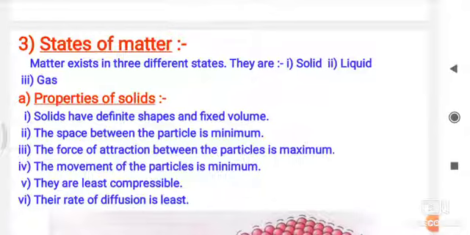They are least compressible, that means less compressible. That means we are not able to compress them. After that, their rate of diffusion is least. That means the rate of diffusion is less. So these are some of the properties of solids.